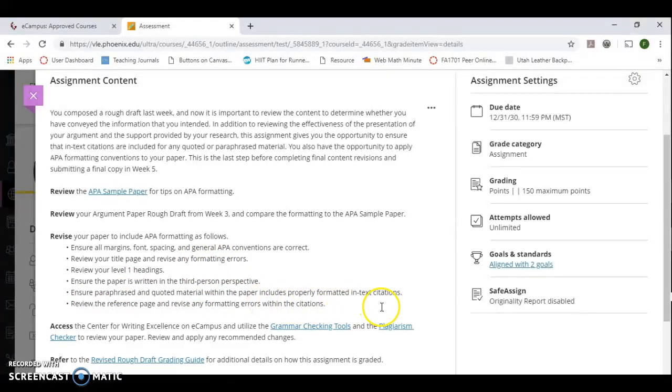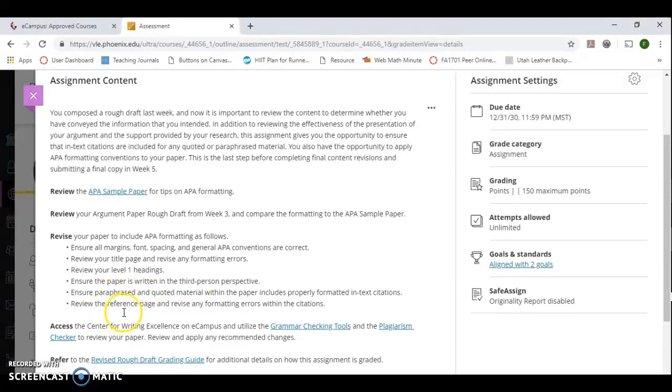Make sure that you've included properly formatted in-text citations with every paraphrase and every quote within your paper. Okay? If we remember, in-text citations have the author's last name, the year of publication, and a page or paragraph number where appropriate. And that's right with the paraphrase or quote.